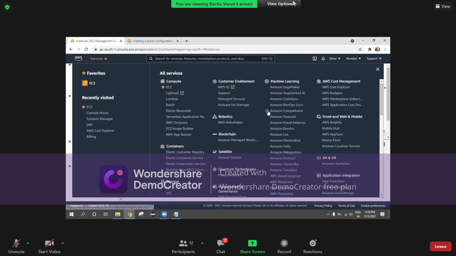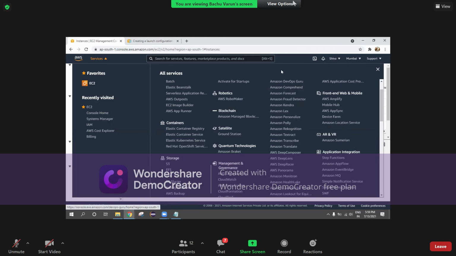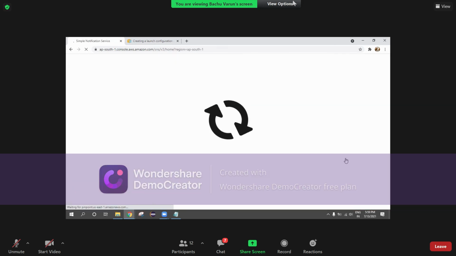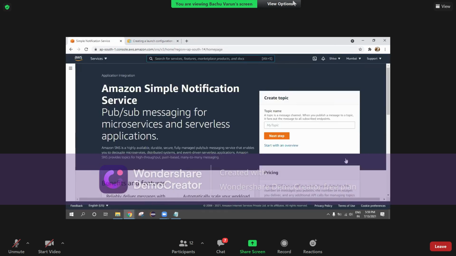Where is SNS available here? In application integration, if there are any developers in this session, you can understand. In application integration, you have an option called simple notification service, that is SNS.